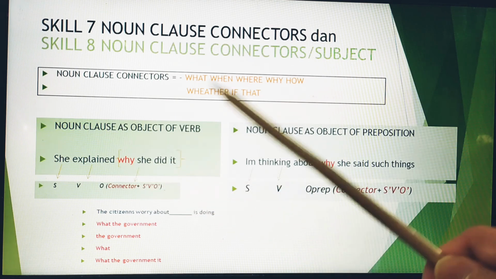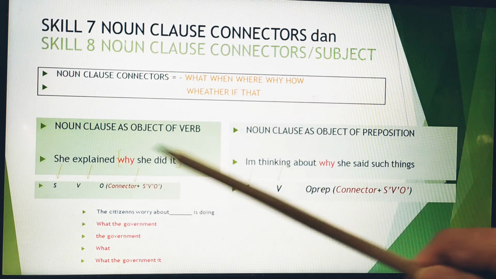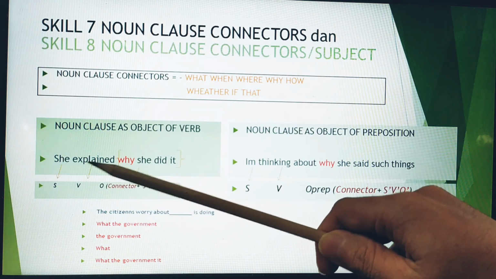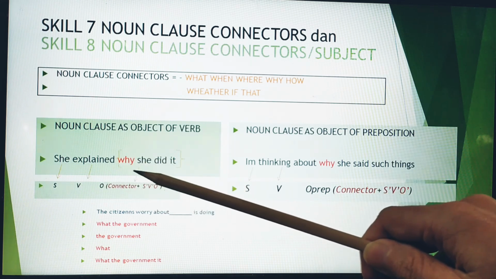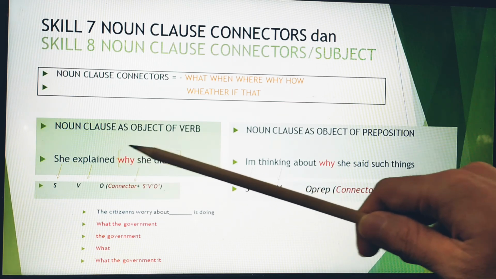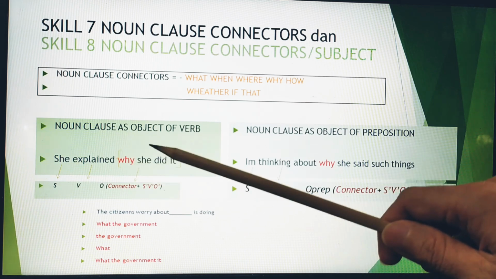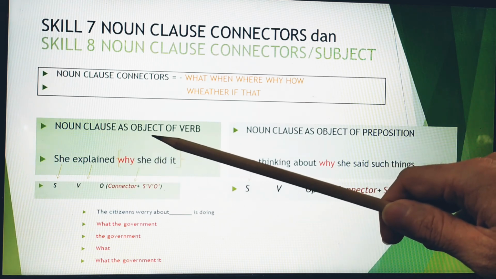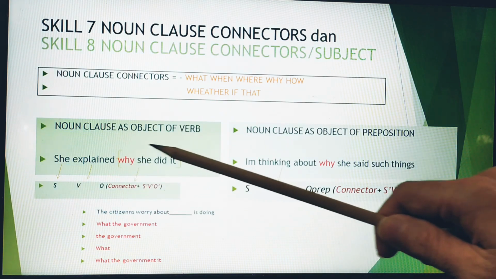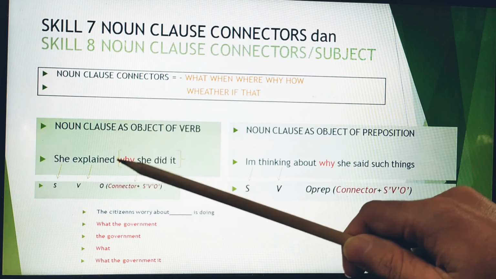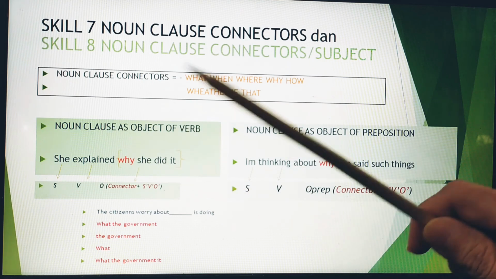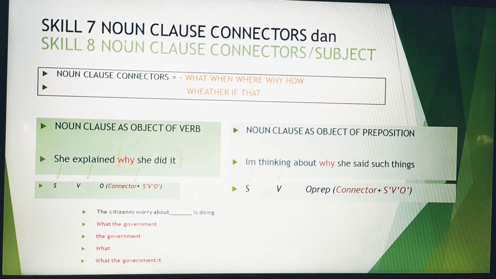In the structure of the sentence, she is the subject, explained is the verb, and this part is called a noun clause, in the position of the object of the verb. In the object there is a connector, and also a subject and a verb. That's the point of noun clause connectors.